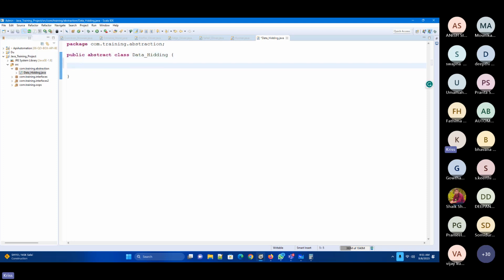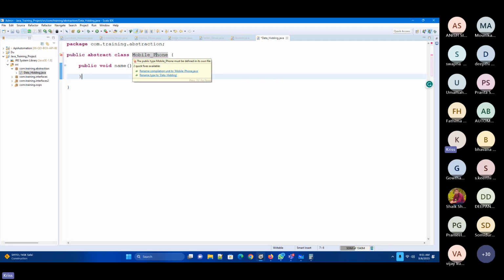Now I want to define a method, right? Here I want to create the method in data hiding. Let me take this as a mobile phone so that it is easy. That's the reason I was taking this one.